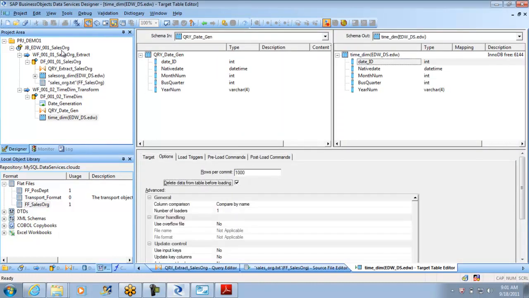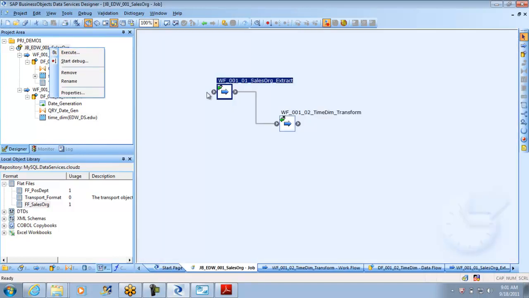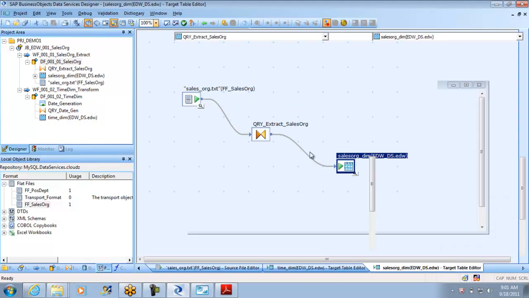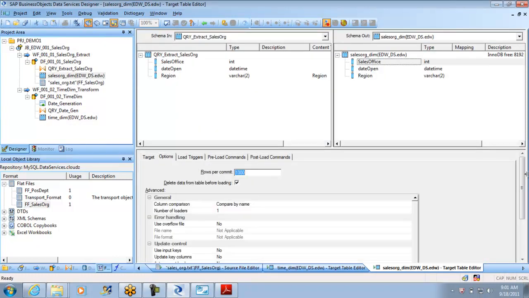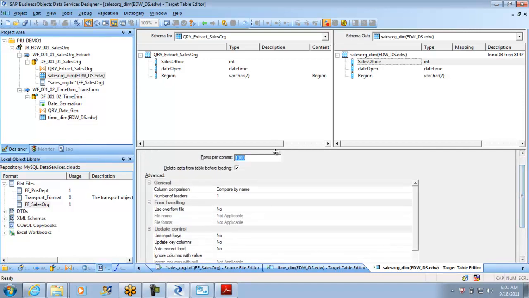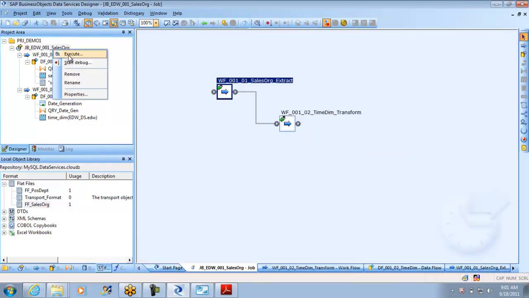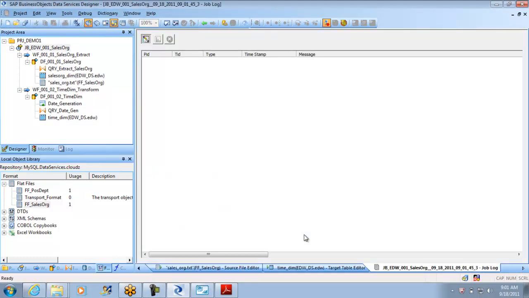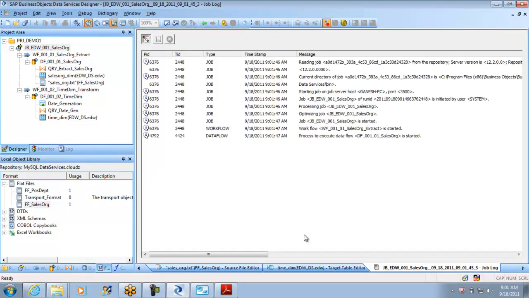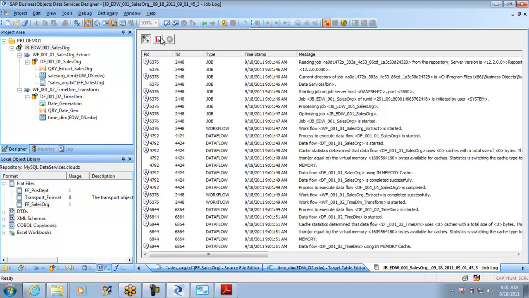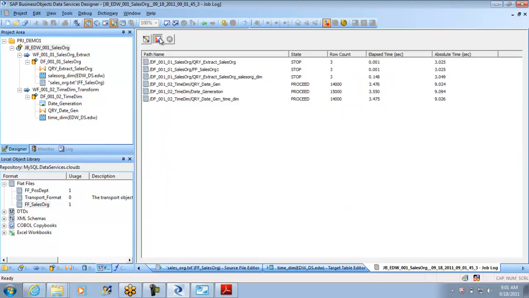I say delete data before load, or else it's going to duplicate the data. I have more than one option, but for this I will delete it. It is already there, so let me rerun it. You can certainly use delete data before load if it is a very small amount of data. For a dimensional table which has maybe 20-30,000 rows, it's fine. But if it is a million rows, don't use it, guys.